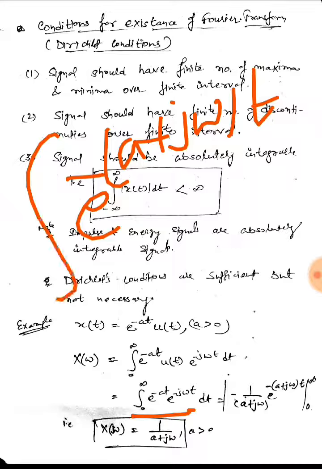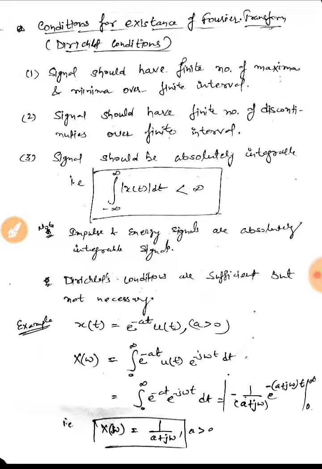If I integrate it, I will get 1 upon a plus j omega into e raised to power minus (a plus j omega) t, and the limit would be 0 to infinity. Okay, so when I put the limits, I get X of j omega as 1 upon a plus j omega, which is the Fourier transform of this signal x(t).